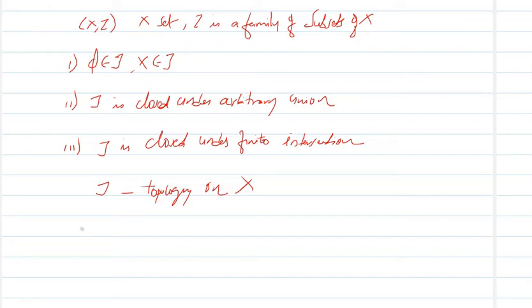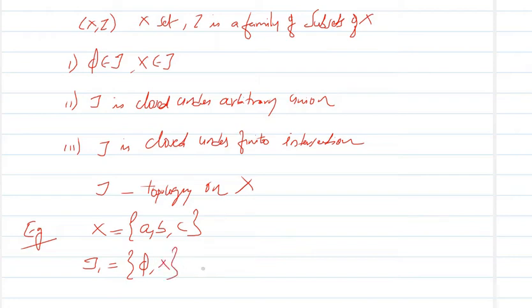We will see some examples. First example, we can take X as {a, b, c}. Then if we define tau 1 as the set having phi and X only, clearly this is a topology on X because all these three properties are satisfied.